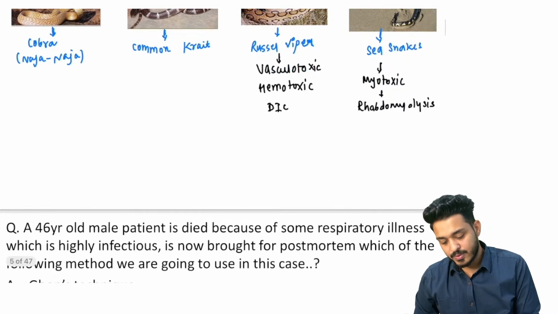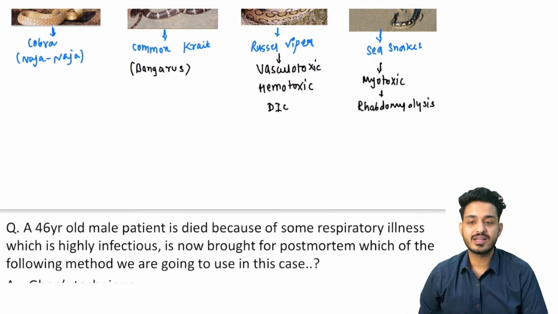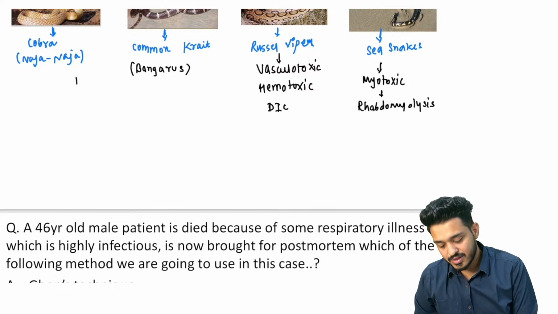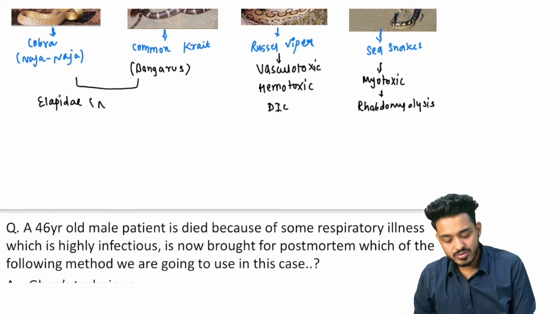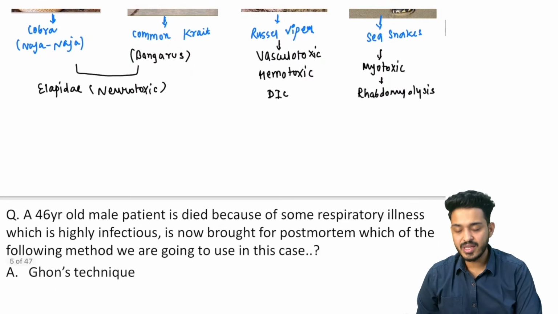About this cobra and this common krait, which is also known as Bangarus. Bangarus is another name for common krait. Both of them are coming from the family Elapidae, and both of them are going to be neurotoxic.